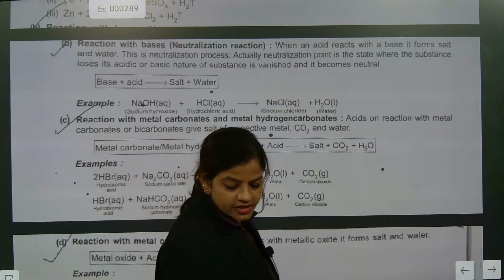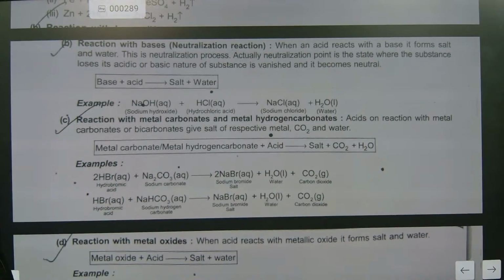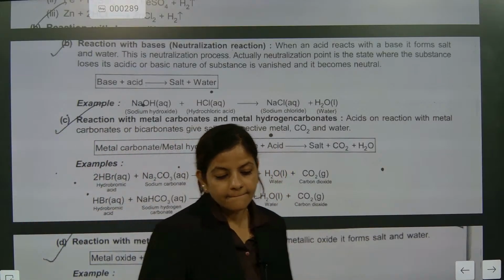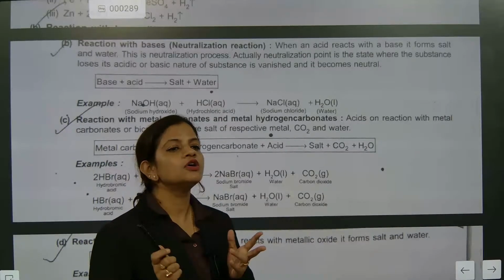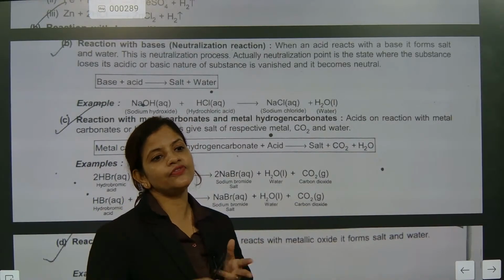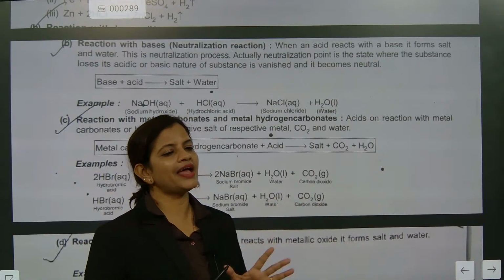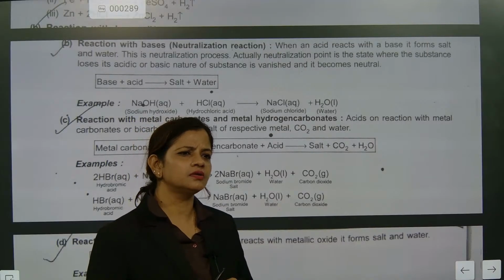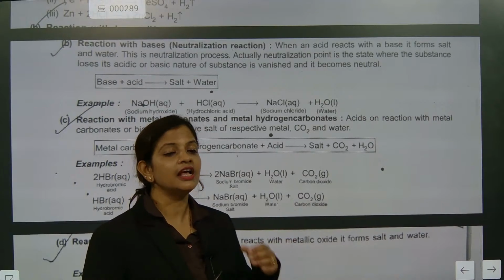I hope till here everything is clear, children. Two reactions we talked about. Neutralization: acid plus base will give salt and water. Metal reaction with acid gives salt and hydrogen. Which acid is creating the problem? Nitric acid. How much do we want? It should be very dilute, only 1%. Then it will release what?